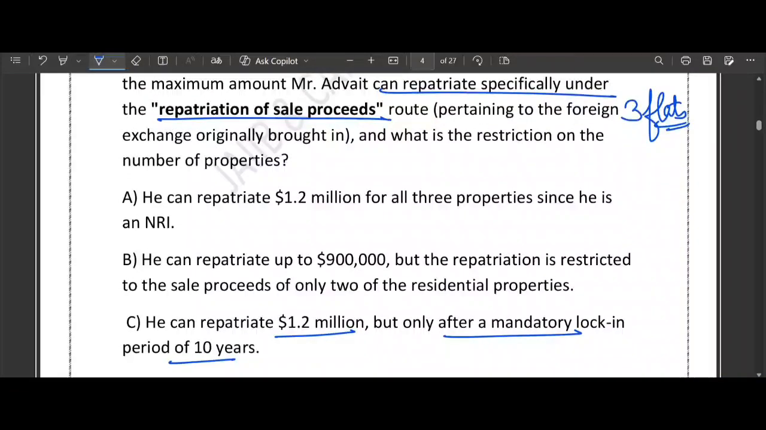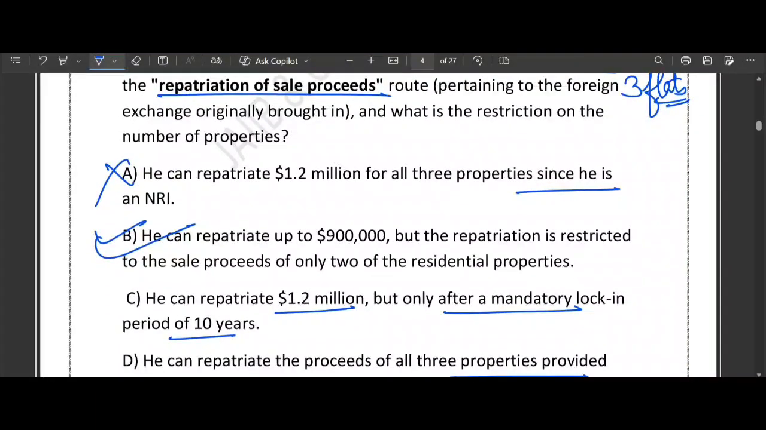So applying both the rules, the amount limit is $9 lakh and the property limit is only 2 residential properties. And this is what has been written in option B. Option A says that NRI status, right? NRI status does not give unlimited repatriation right. Option C, so there is no such thing as a 10-year lock-in. Nothing like a lock-in.